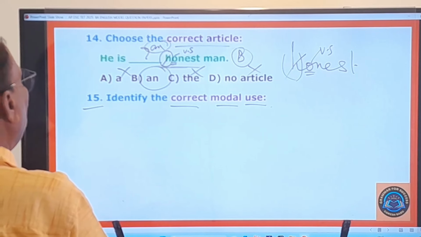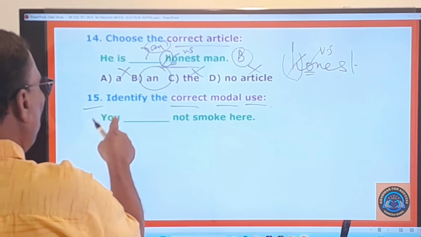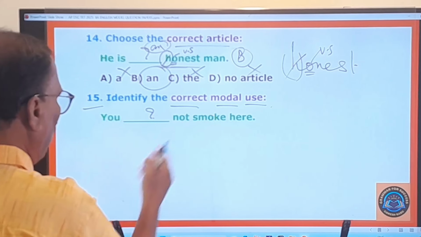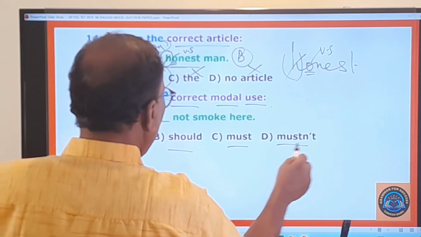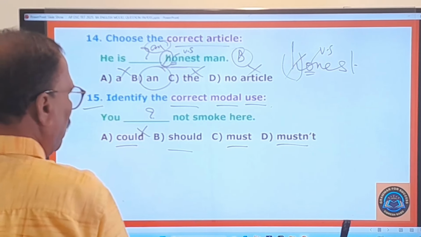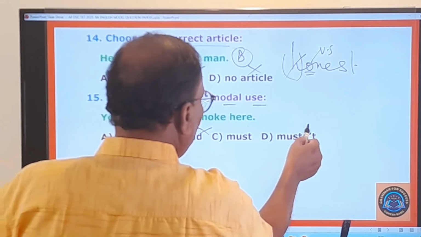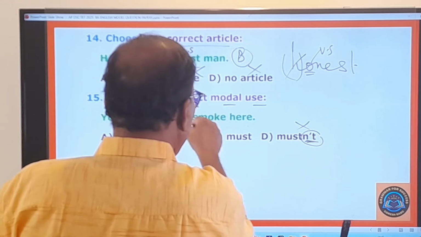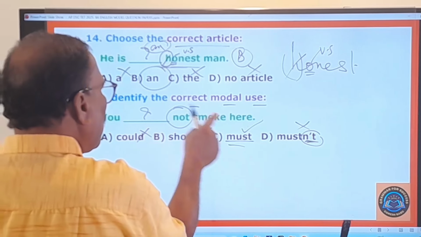That is the meaning. What sentence is given here? Let us have a glance at it. You dash not smoke here. So what should be used here? What are the options given here then? Could, should, must, mustn't. So could, you cannot use. You couldn't smoke here? No. Should, no. Mustn't, no. Because already "not" is there. Already here "not" is there, and therefore this is outright eliminated. Must: you must not smoke here.